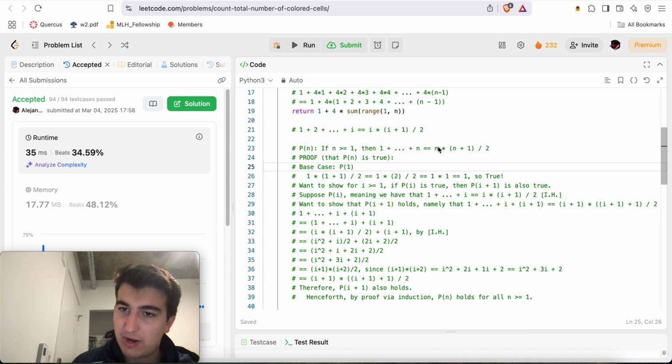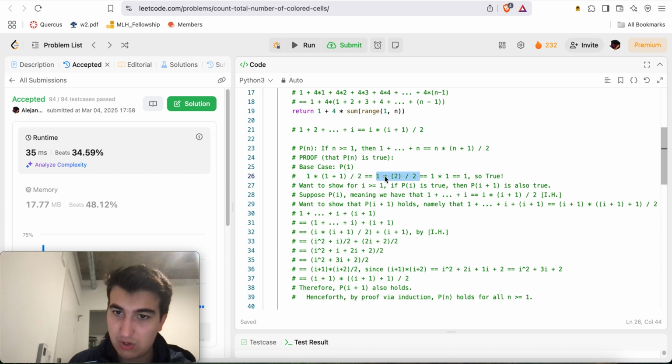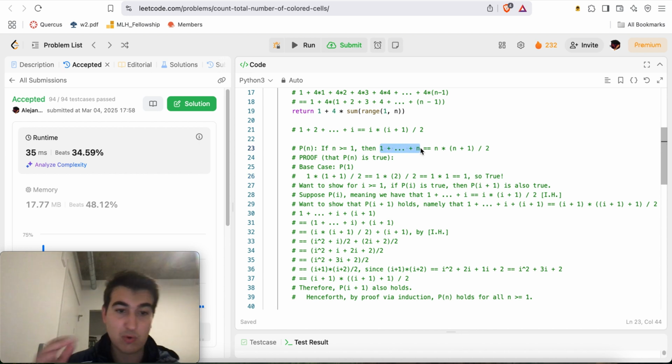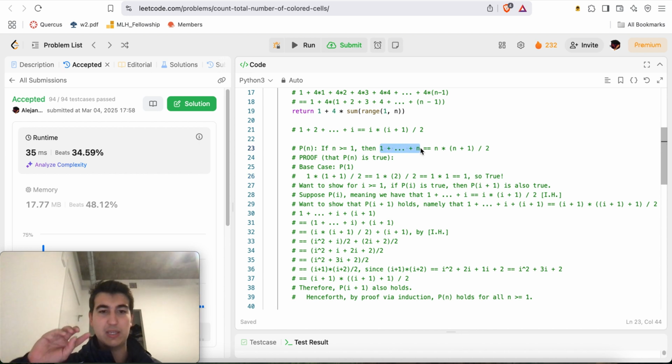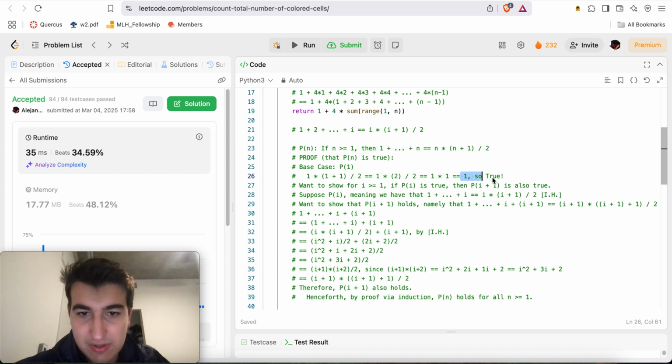And so here I show the right-hand side, n times n plus 1 over 2. Well, that's just equal to 1 times 1 plus 1 over 2, which is 1 times 2 over 2. 2 over 2 cancels out to 1, so it'll be 1 times 1, which is equal to 1, which is indeed equal to this, right? 1 plus 2 plus 3 all the way up to n, the sum of the first n numbers. Well, there's only n equals 1 total number, so just the number 1. So it's indeed equal to 1, so that's true.